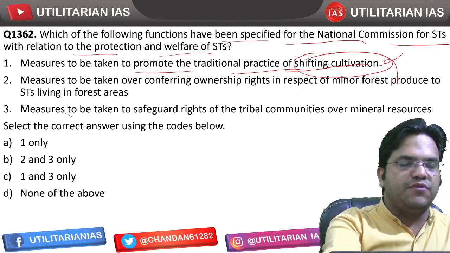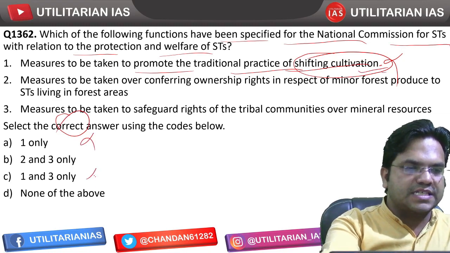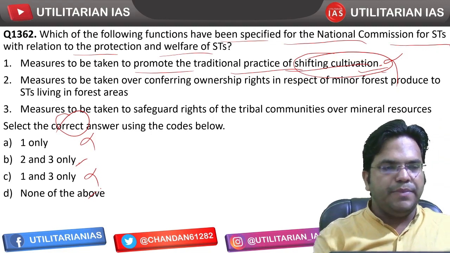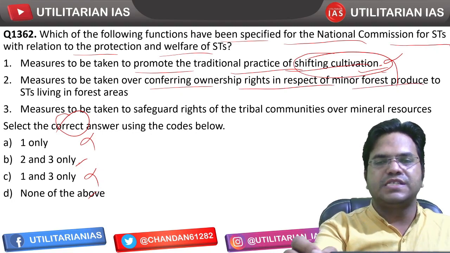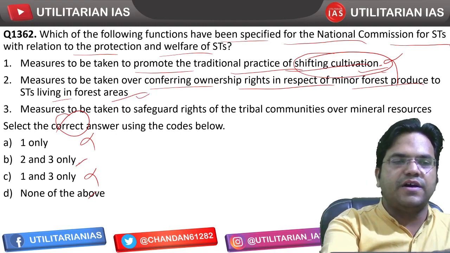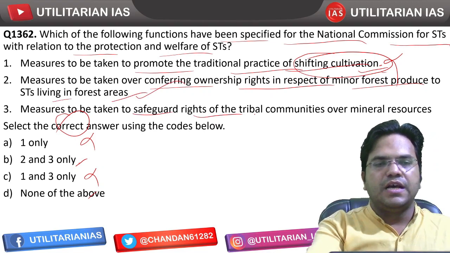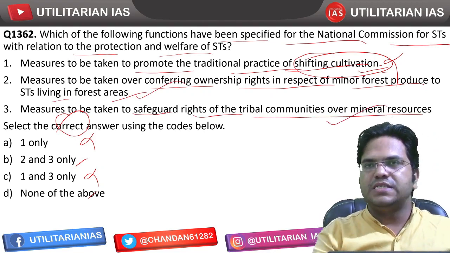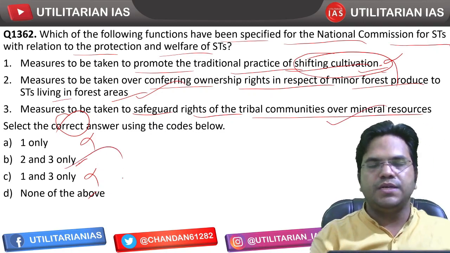So if this can't be part of the answer, we have to figure out the correct answer. This can't be the answer, this can't be the answer, so either this or this. Let us see. Measures to be taken over conferring ownership rights in respect of minor forest produce to STs living in forest areas. Yes, this is actually a function of NCST. Measures to be taken to safeguard the rights of the tribal community over mineral resources. Yes, this is also a function of NCST. So 1, 2 and 3 is going to be the answer. B is going to be the answer.